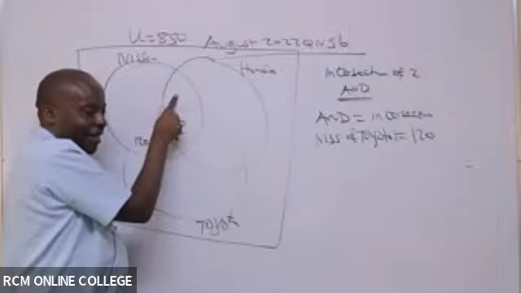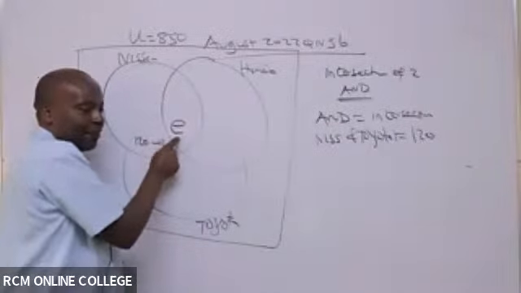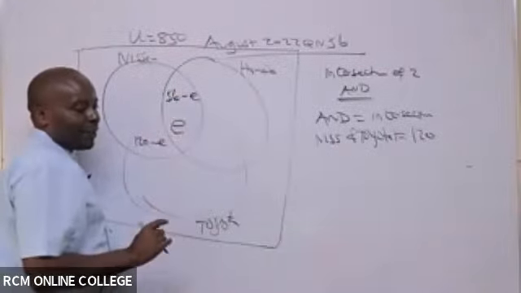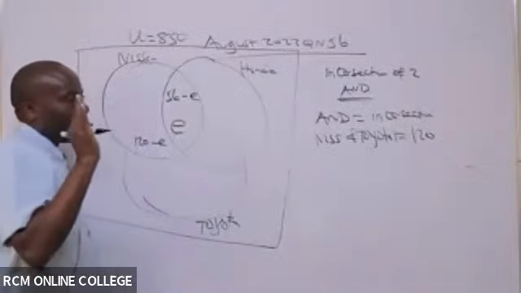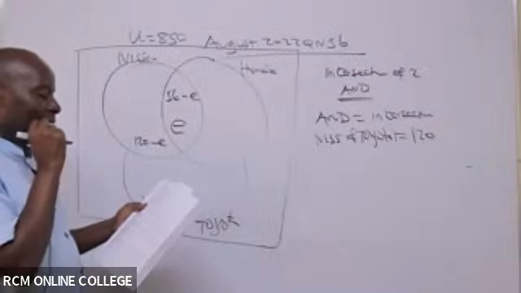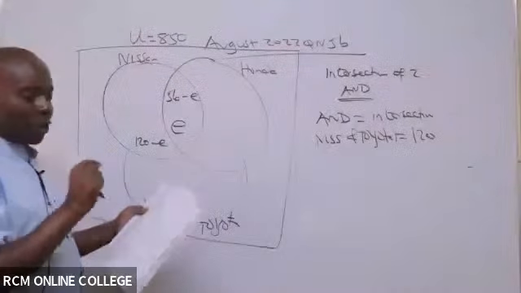Yeah. It will be, because you see, both of them must add up to 56. So then this will be 56 minus E. Remember, we have 3 ands there. I'm through with the first 2. Now the last and is the one of 80. 80 residents owned both Honda and the Toyota.